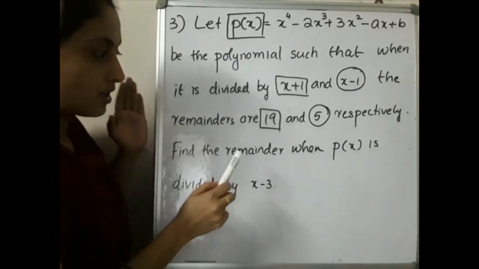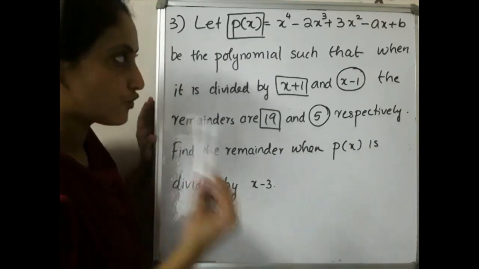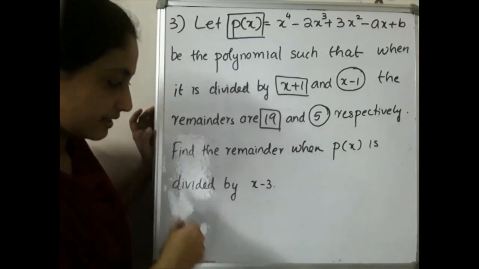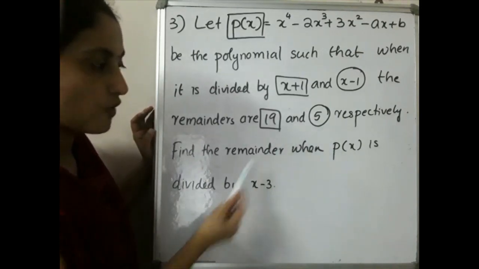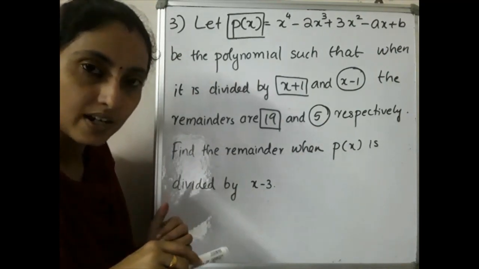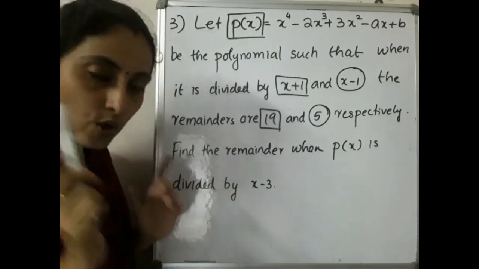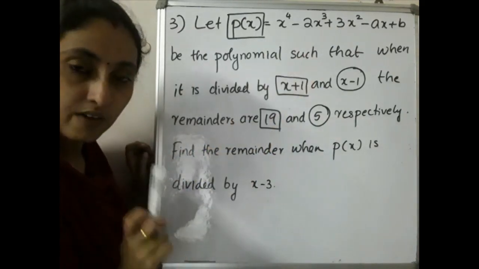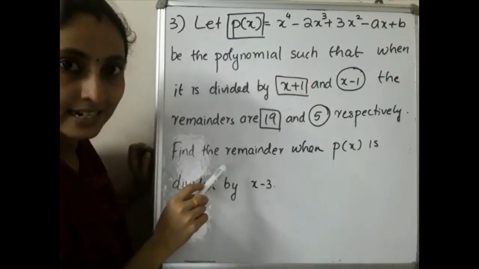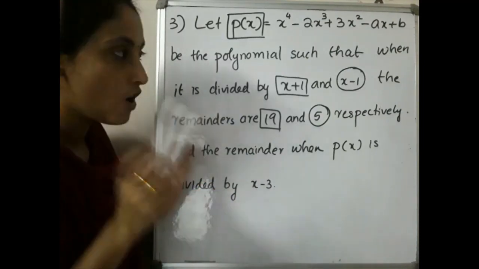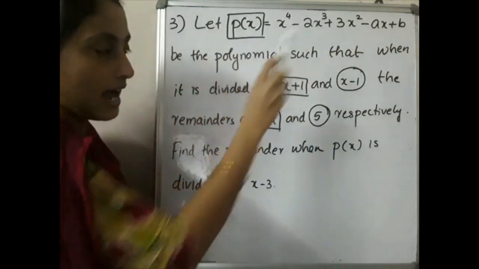So, this means what? You have to find a first, is it? If you don't know a, then the polynomial p of x contains that a itself. It is containing the variable a. So what we have to do first is find the value of a. That is hidden here and not asked in the question, but we have to understand it from the question itself. First you have to find a and b.